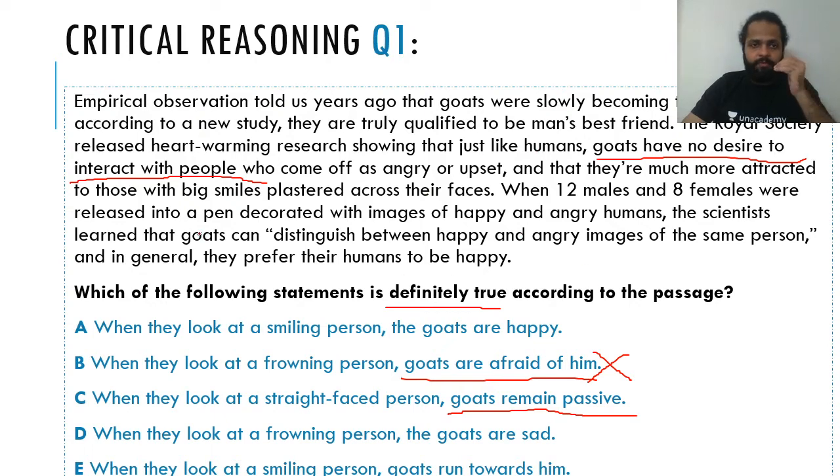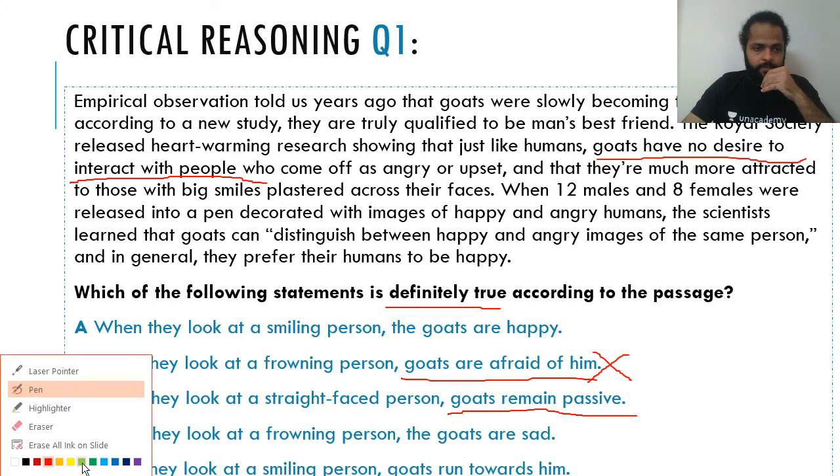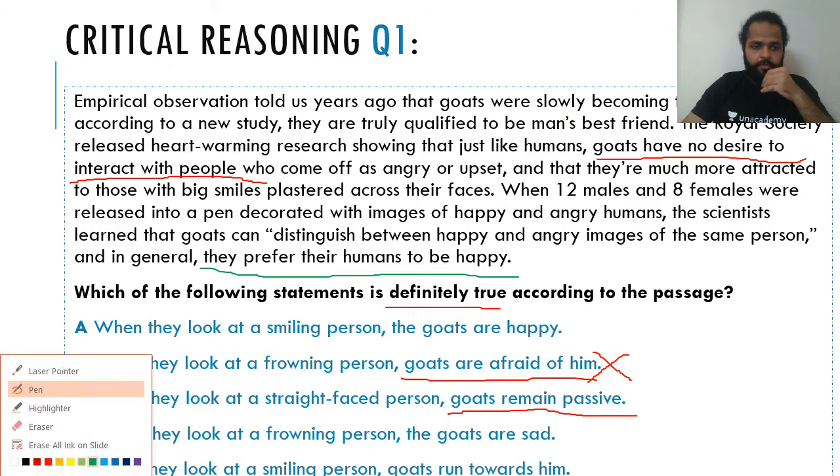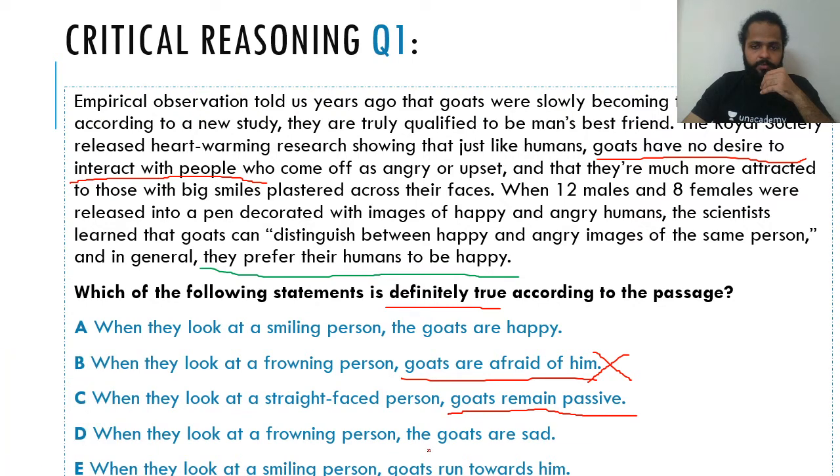It does say that they prefer their humans to be happy, and it also says that they have no desire to interact with people, but nowhere does it say that they can be sad when they are looking at a frowning person, right? So we can rule that out as well. Next, when they look at a smiling person, goats run towards him. No, I don't think even that is mentioned.